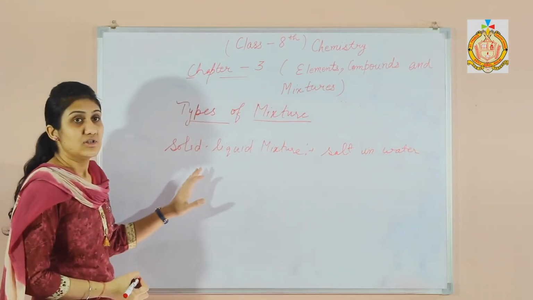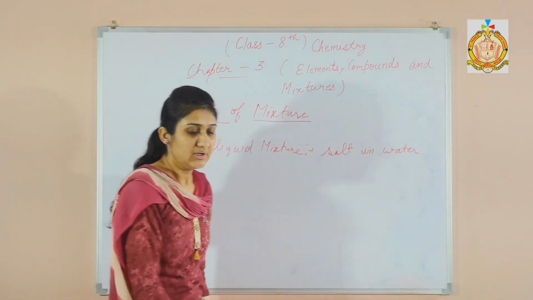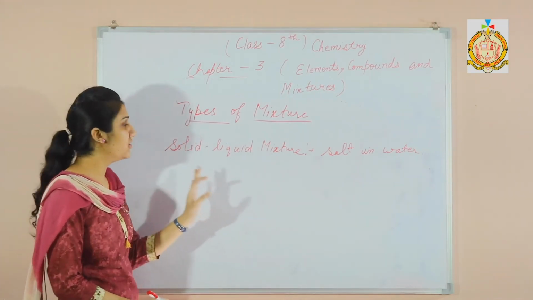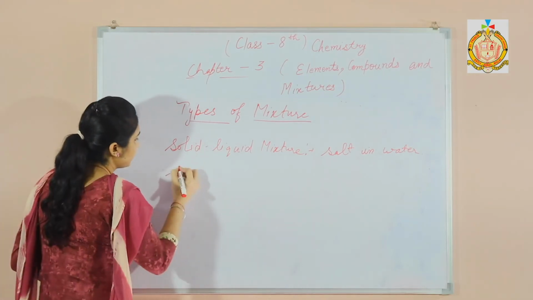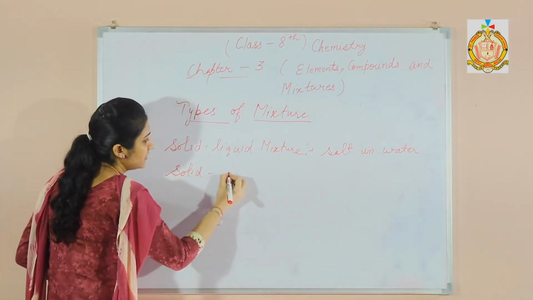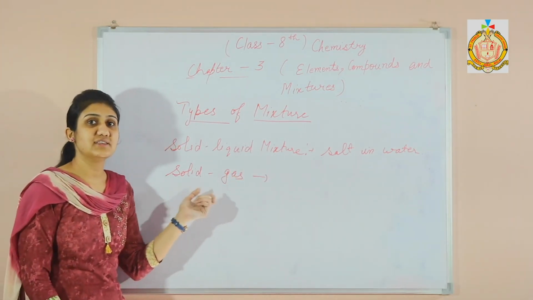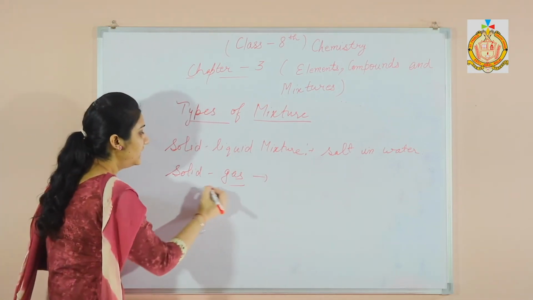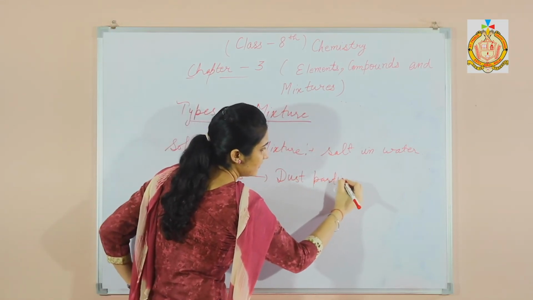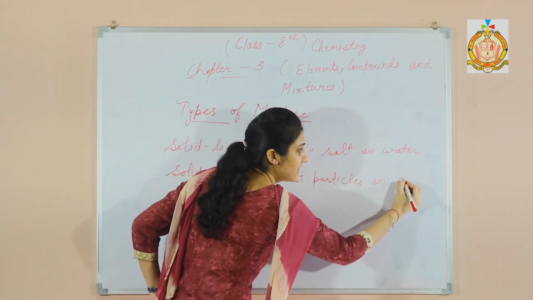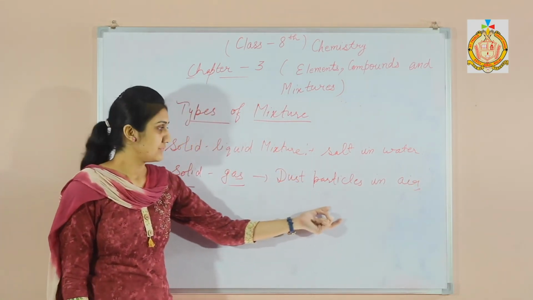Next is gas liquid mixture or solid gas mixture. There are many other types of mixtures. Solid gas mixture. For example, the dust particles in the air are examples of solid gas mixture. Dust particles in the air. Air is a form of gas, and dust particles are solid.